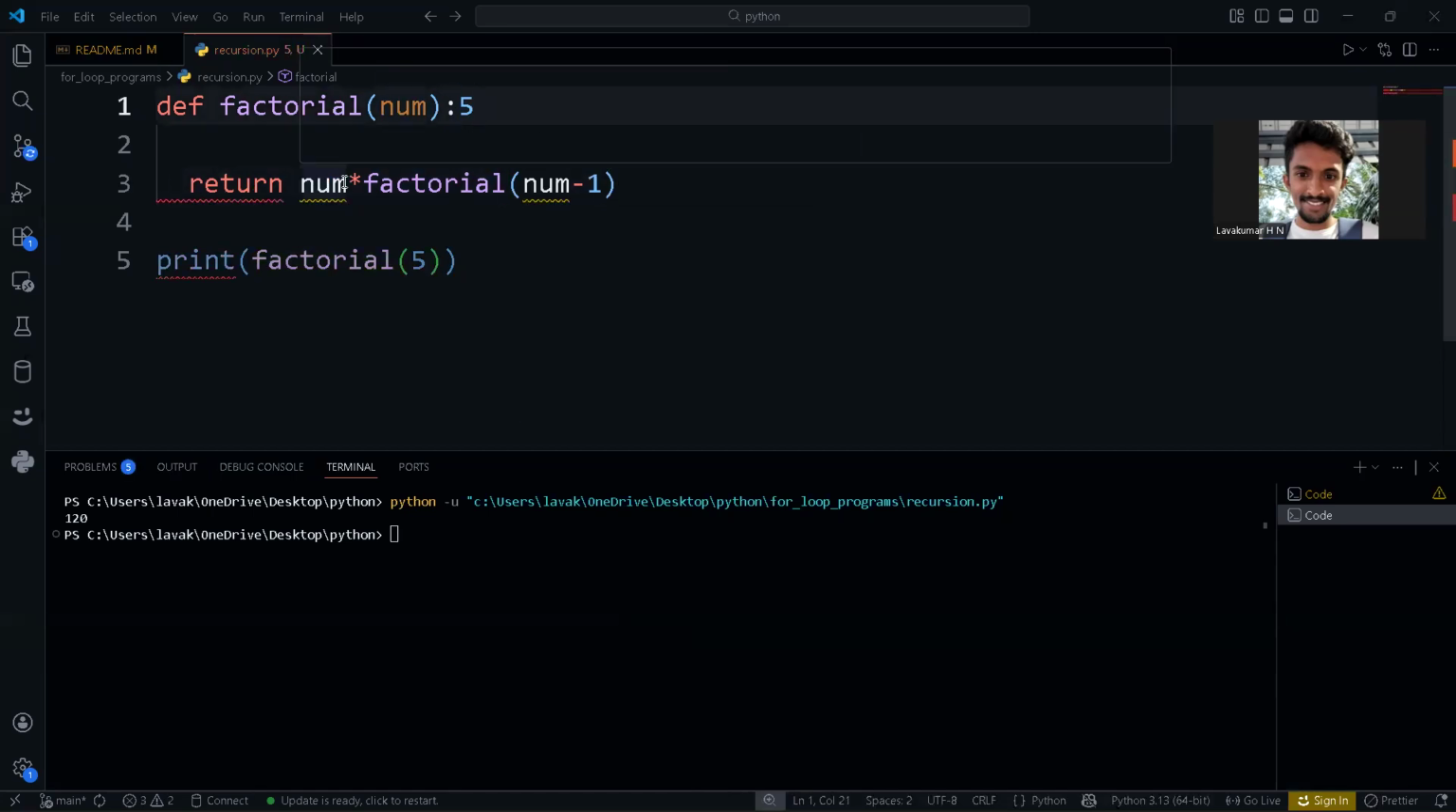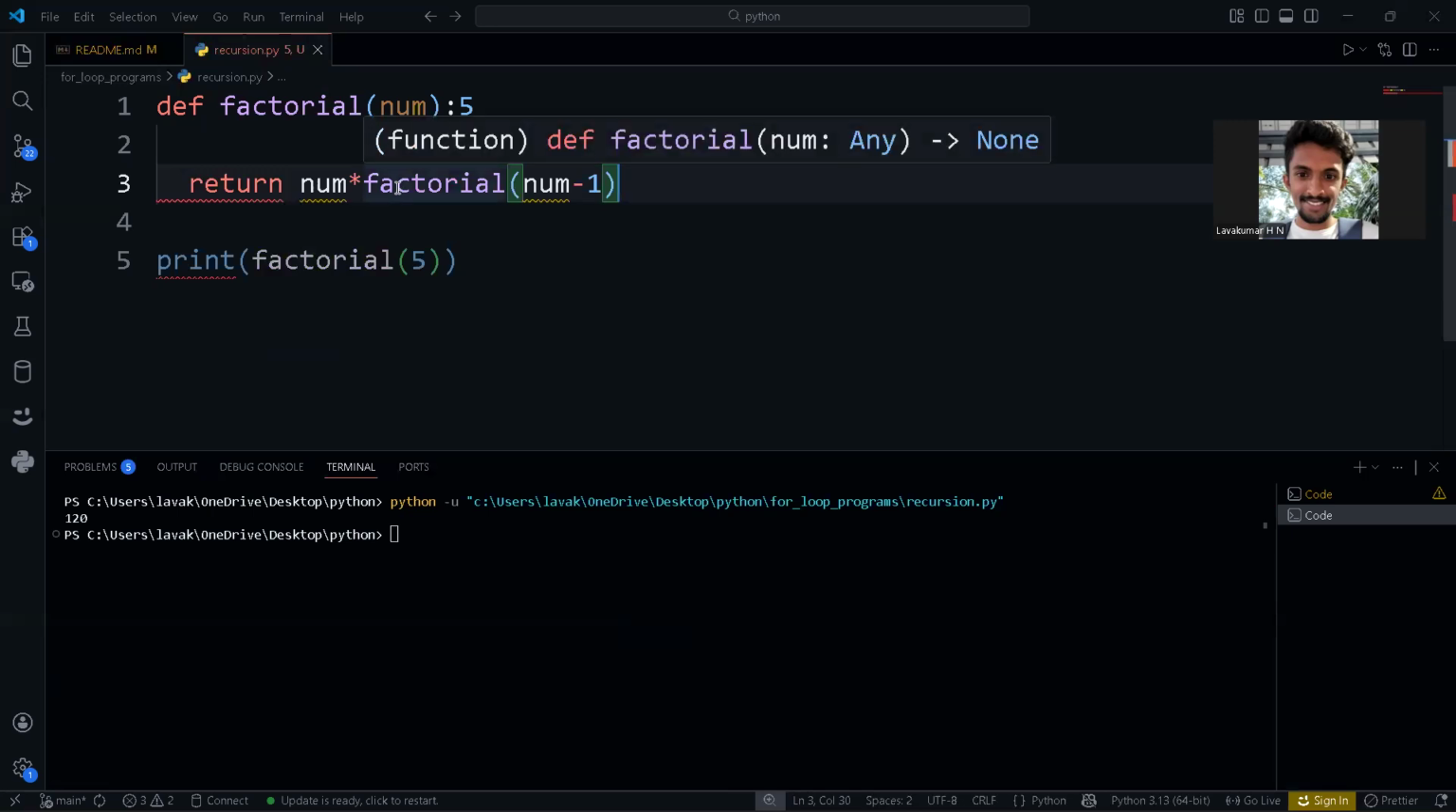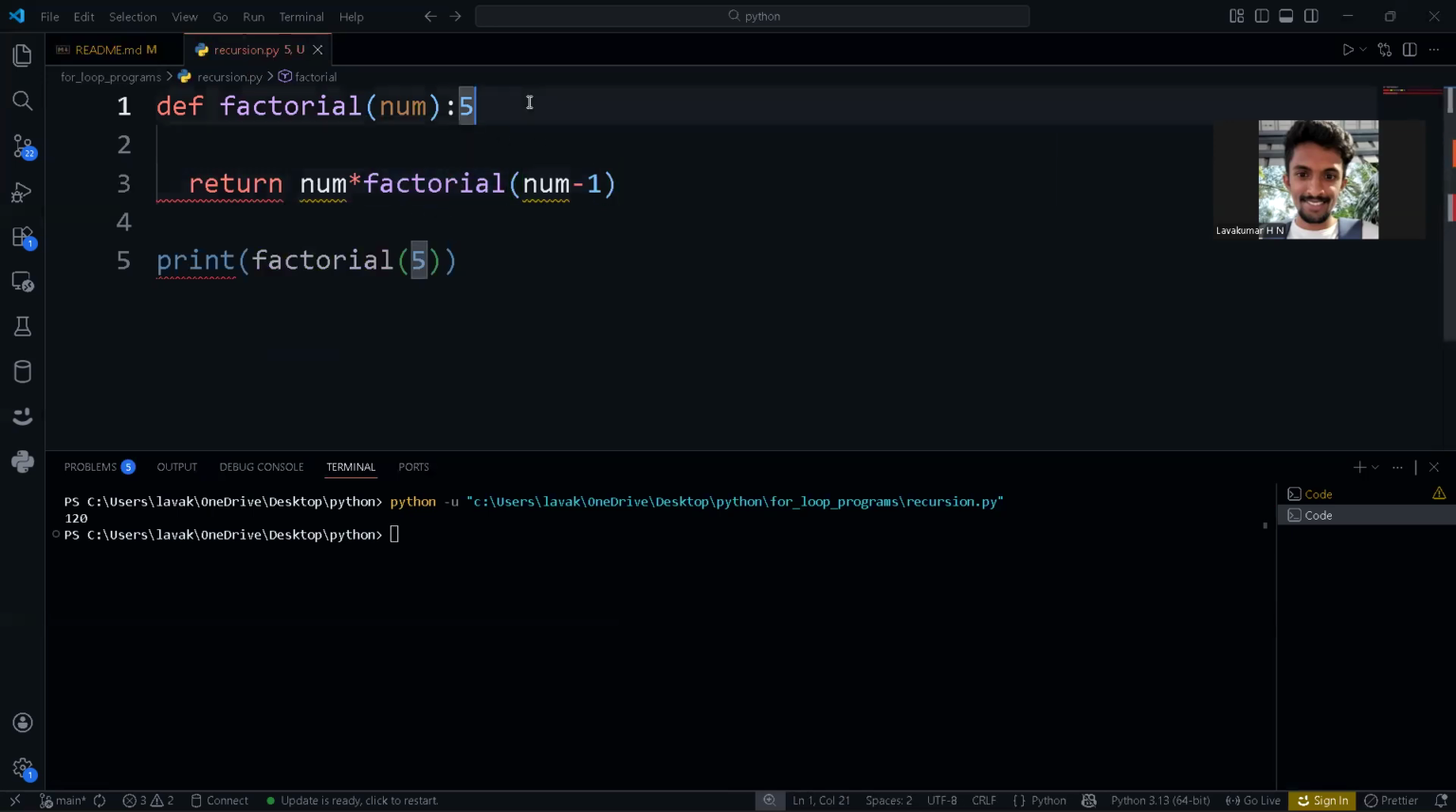So you're going to return 5 star factorial of 5 minus 1. That is 4. Okay, so it will be 4 now. Now you're passing 4 into factorial. Again, it will go to this factorial. It will come to this factorial function.